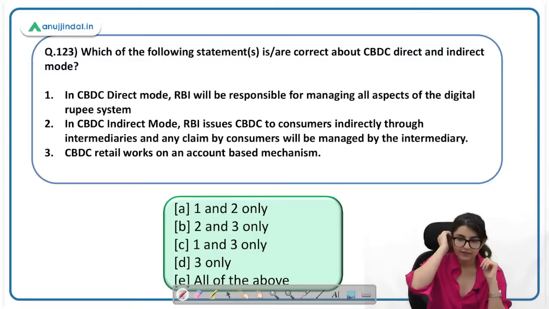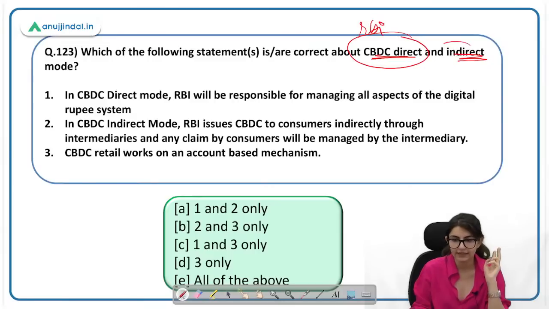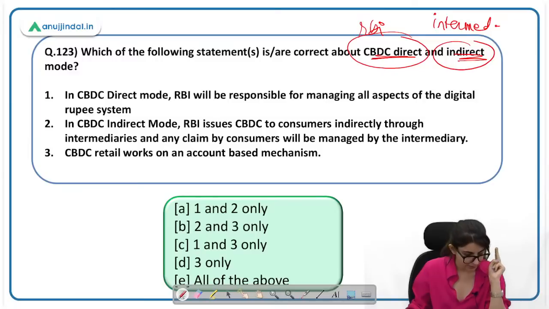Which of the following is correct about CBDC retail in direct and indirect mode? CBDC दो मोड पे आएगा, डायरेक्ट एंड इनडायरेक्ट मोड. डायरेक्ट मोड पे RBI खुद ही लेके आएगी, इनडायरेक्ट मोड पे they will be intermediary in mode. Okay. Who's going to tell me the answer of 123? Let's move to 123.